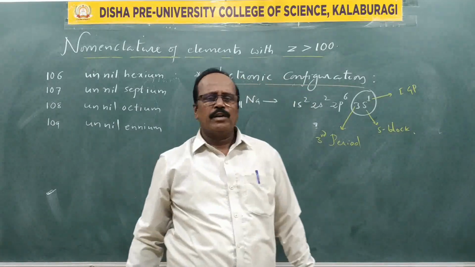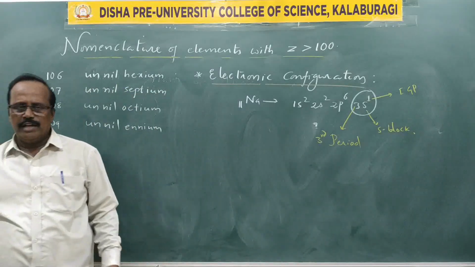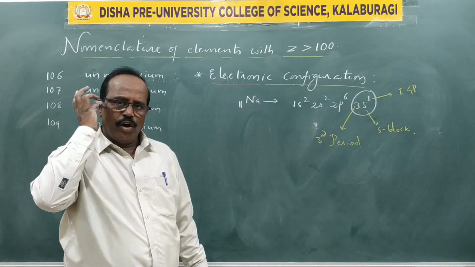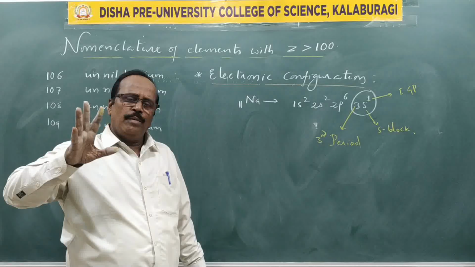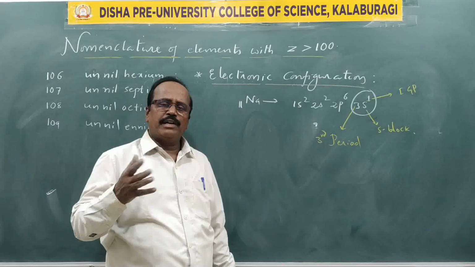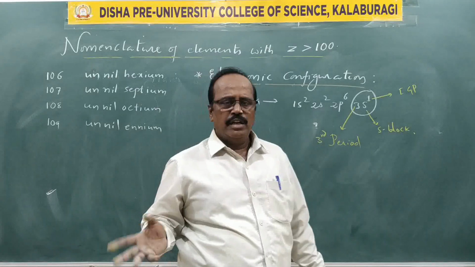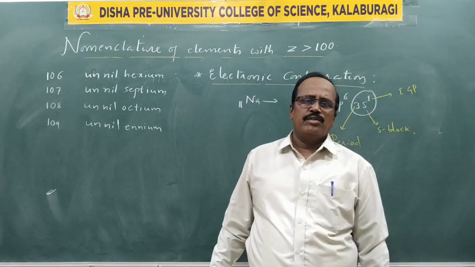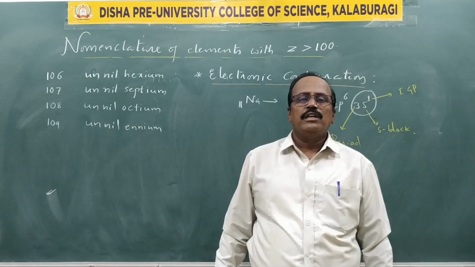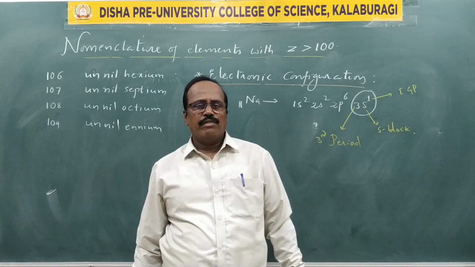Likewise, electronic configuration is one which makes us study the distribution of electrons into various subshells. With the help of electronic configuration, we can know in which group and period the element is present, whether it is metal, non-metal, good conductor, bad conductor, basic oxide, acidic oxide, oxidizing, reducing, high melting point, low melting point, boiling point. All this information is taken with the help of electronic configuration.